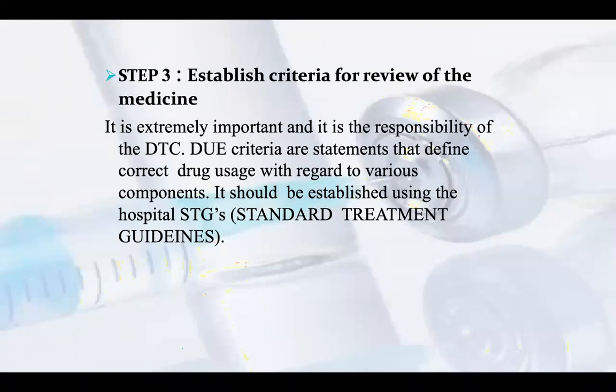They should be established using the hospital standards and treatment guidelines. So what has to be established first? The STG, Standard Treatment Guideline, by the Drug Therapy Committee. They have to follow the criteria given by the committee, which type of standard treatment guideline has to be given.